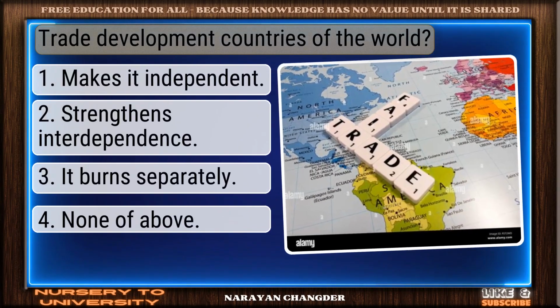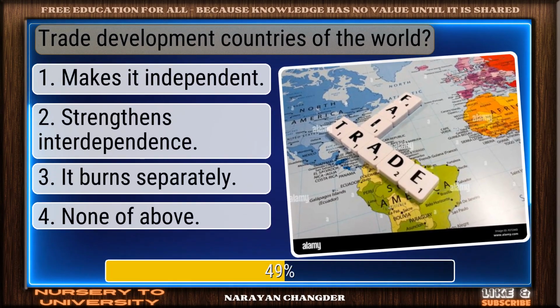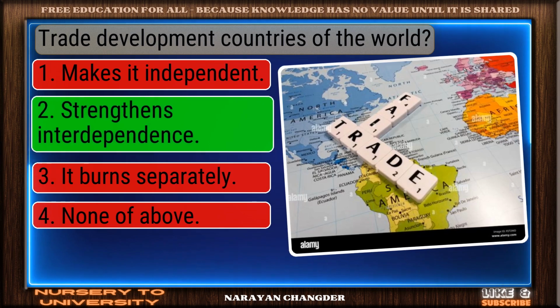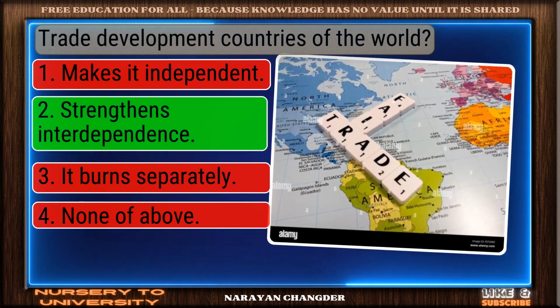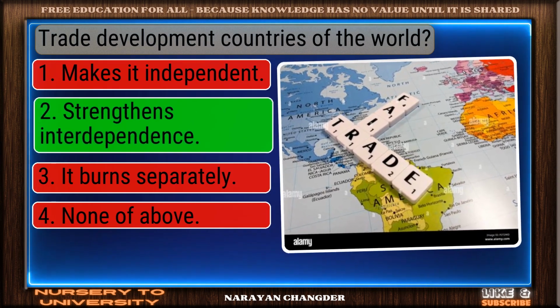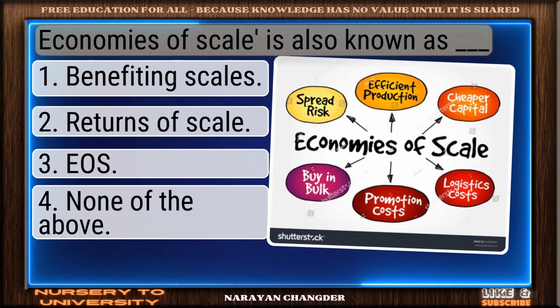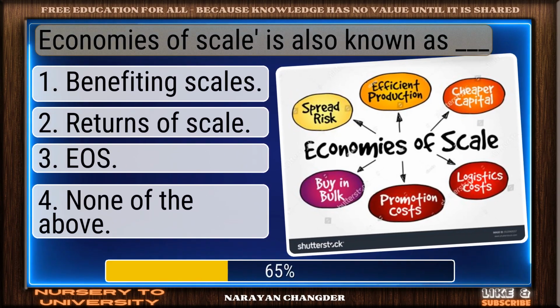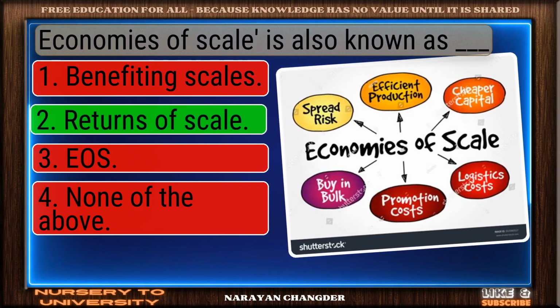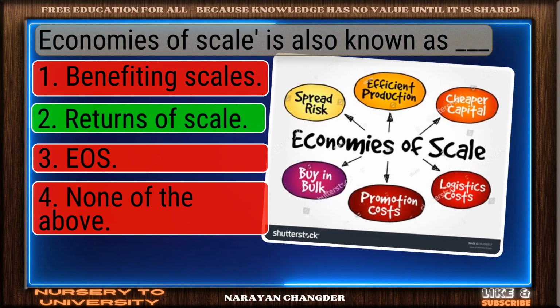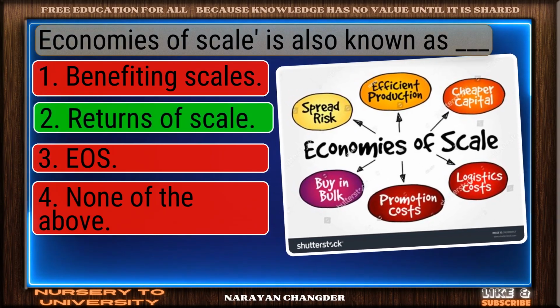Trade development countries of the world. Nice selection. Strengthens interdependence is the correct and valid answer. Economies of scale is also known as dash. Strong choice. Returns of scale is the right answer.